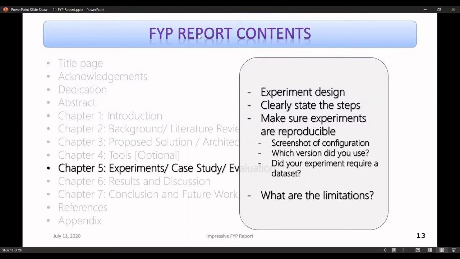And here is a good point, that you can include screenshots. Okay, we have provided all these parameters and the configuration looks like this. And you can include a very informative screenshot over there, right?